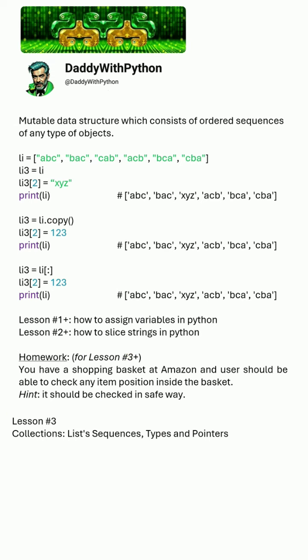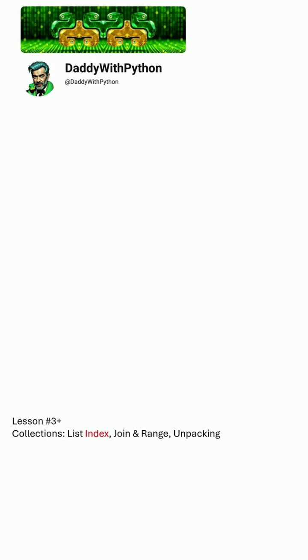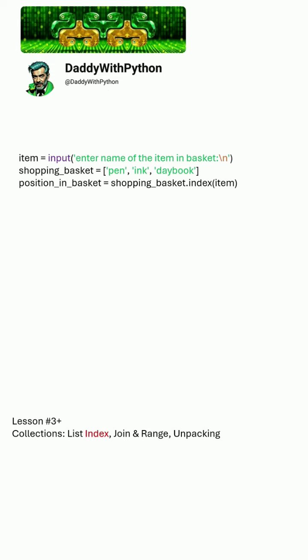You have a shopping basket at Amazon and the user should be able to check any item's position inside the basket. Hint, it should be checked in a safe way. Here is a solution. Let's take user input and save it in a variable. Now let's create a list of items inside the basket. And finally, let's take the position of the item entered by the user and print it.